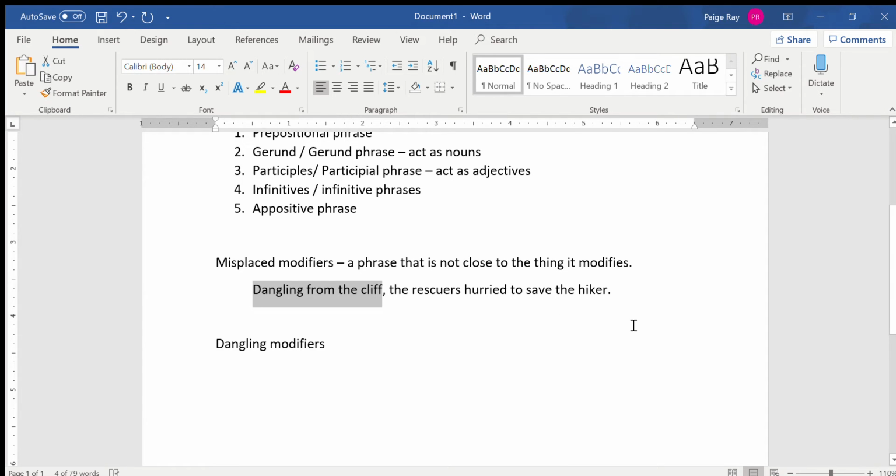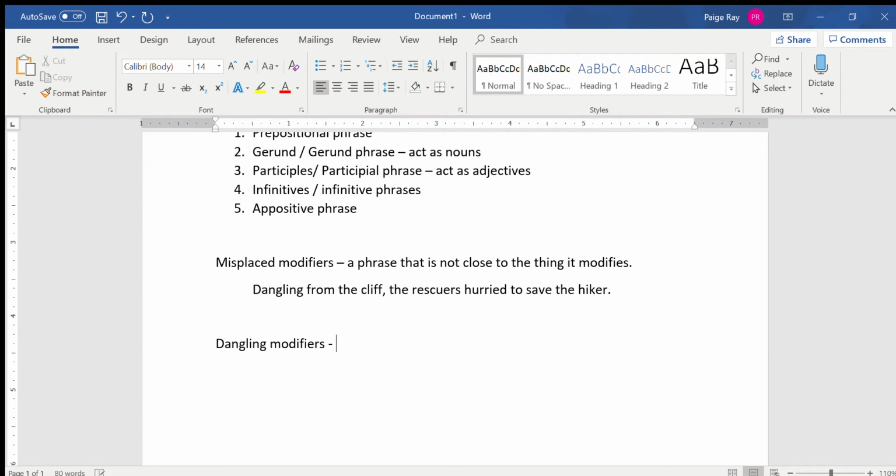He kind of tumbled from the cliff while he was taking a selfie and is now hanging there, dangling there, in fact. So the rescuers themselves are not the ones dangling. That would be considered a misplaced modifier. We need to move this close to the thing it modifies. So we could say the rescuers hurried to save the hiker dangling from the cliff, right?